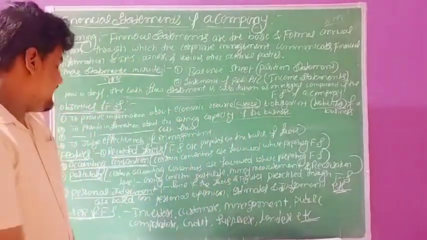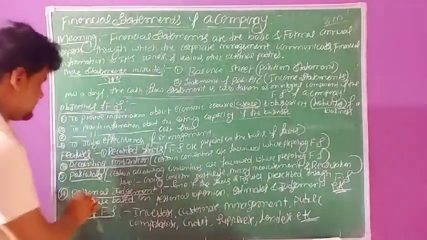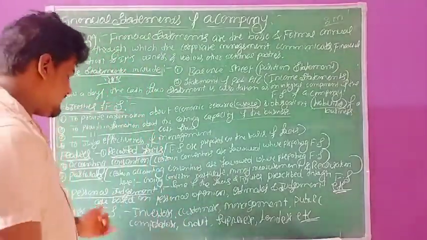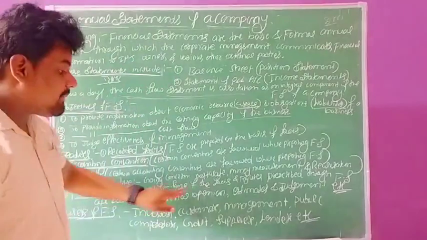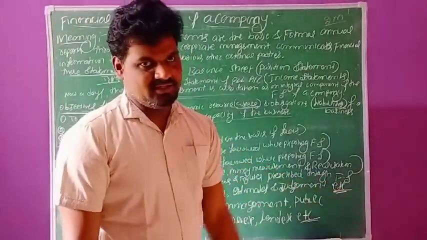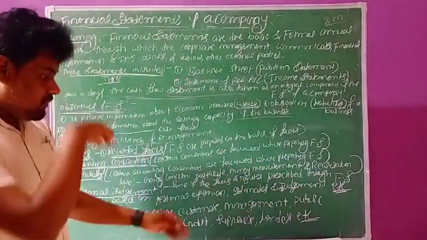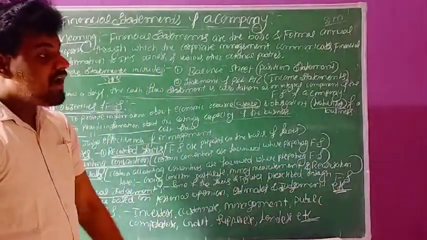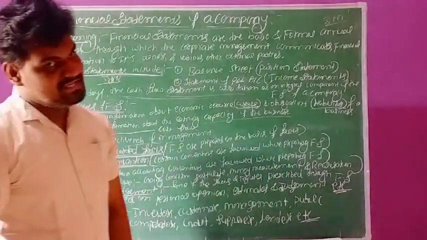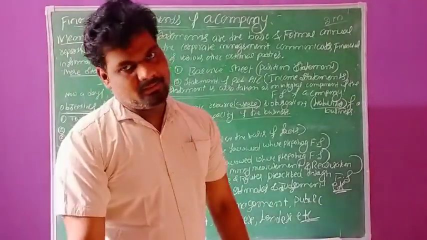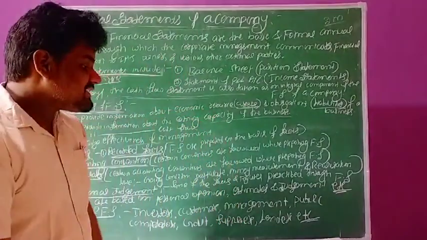The next feature of financial statements, personal judgments. Some of the facts and figures prescribed through financial statements are based on personal opinions, estimates and judgments.